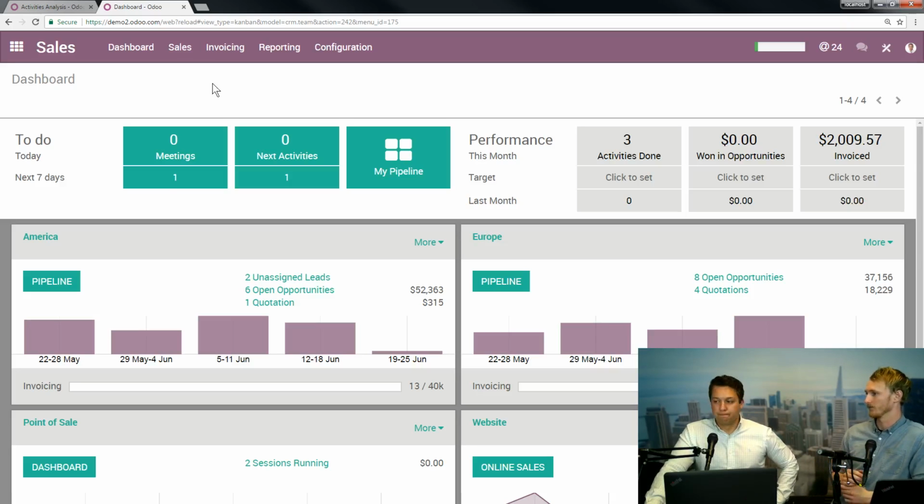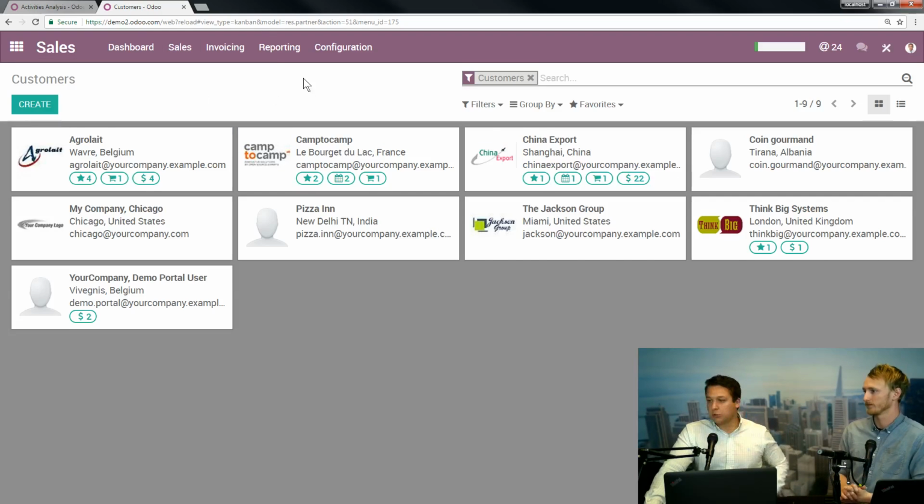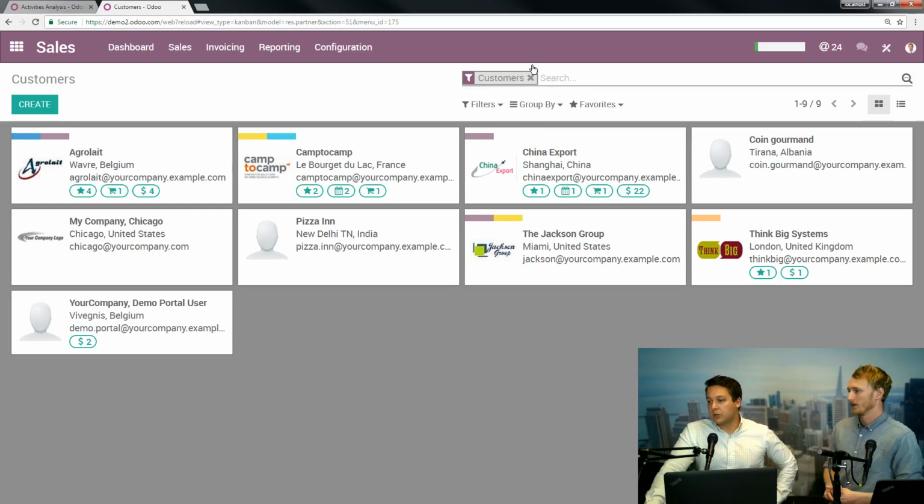Sure. So you can get into it a couple different ways. Here you have sales. You can go into customers. And then this is basically your contacts database, but it's pre-filtered for customers. If we shut that off, we have everybody. That's kind of a backwards way.